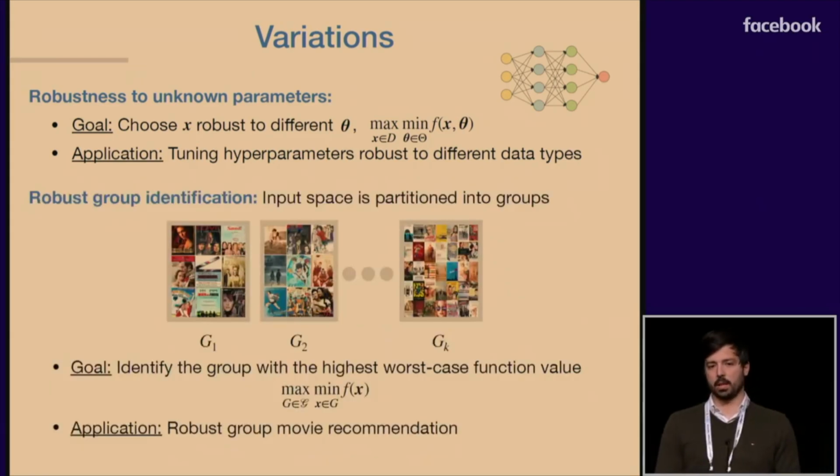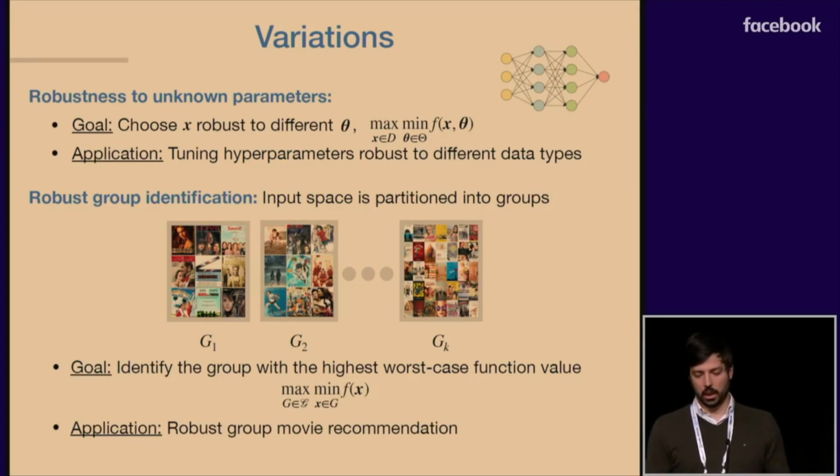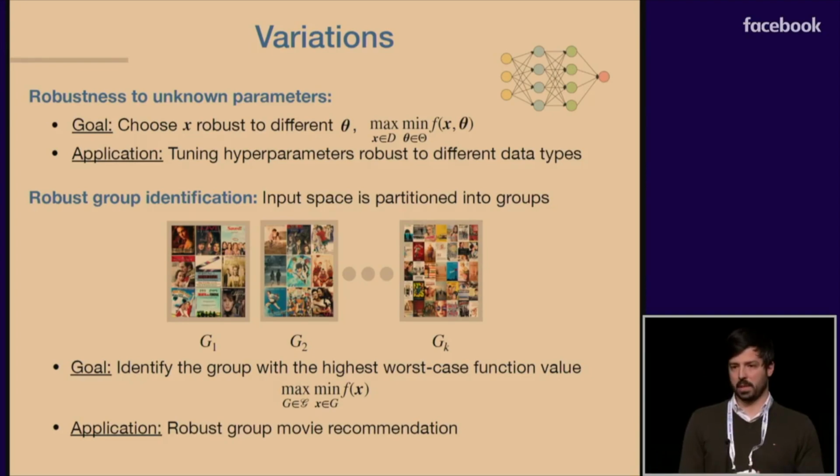One more interesting setting is the one of robust group identification. Here we assume that the input space is partitioned into groups, and our goal is to identify the group with the highest worst-case function value. For example, in group movie recommendation, we would like to recommend a group of movies to a particular user such that every movie from within this group is up to the liking of the user. As I already mentioned, StableOpt and its theory easily extend to these and some other interesting robust optimization settings.